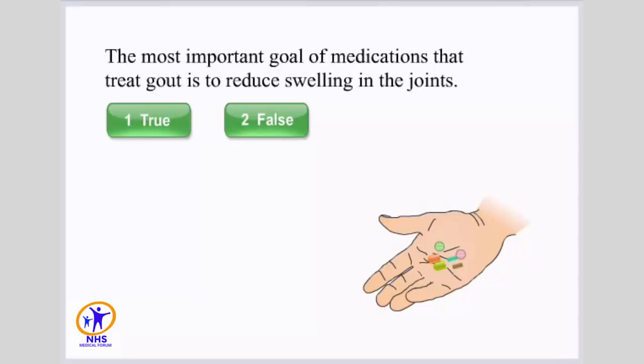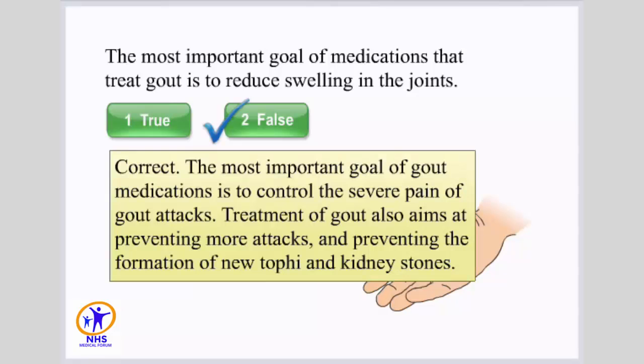The most important goal of medications that treat gout is to reduce swelling in the joints. Select true or false. Correct. The most important goal of gout medications is to control the severe pain of gout attacks. Treatment of gout also aims at preventing more attacks and preventing the formation of new tophi and kidney stones.